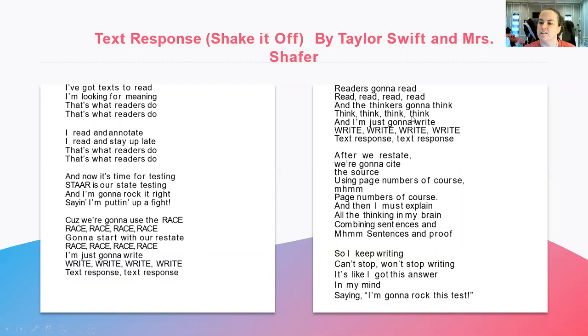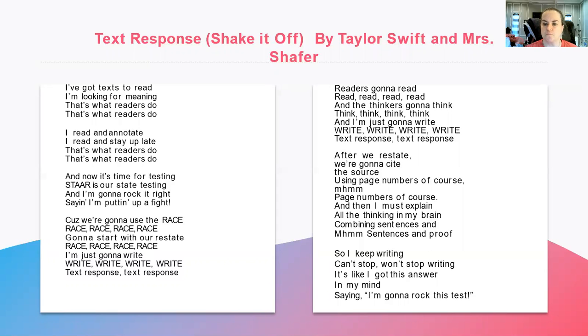Reader's gonna read. And the thinker's gonna think. And I'm just gonna write. Text response. After we restate, we're gonna cite our source. The source, using page numbers, of course. Page numbers, of course, and then I must explain all the thinking in my brain, combining sentences and proof. So I keep writing, can't stop, won't stop writing. It's like I got this answer in my mind, saying I'm gonna rock this test.